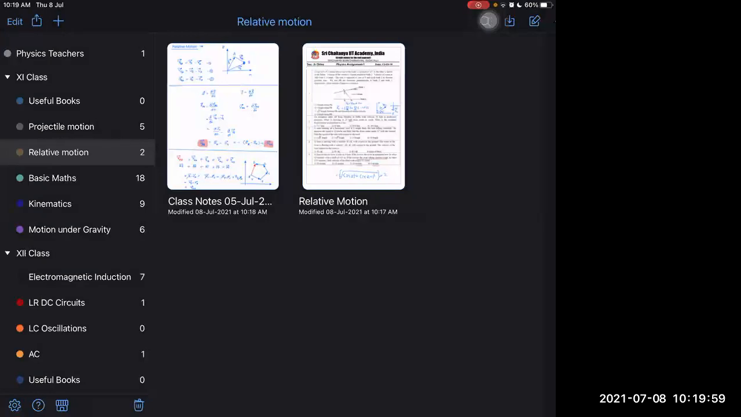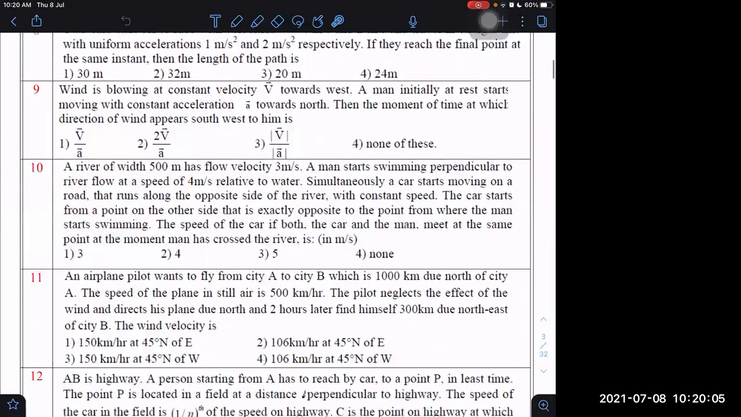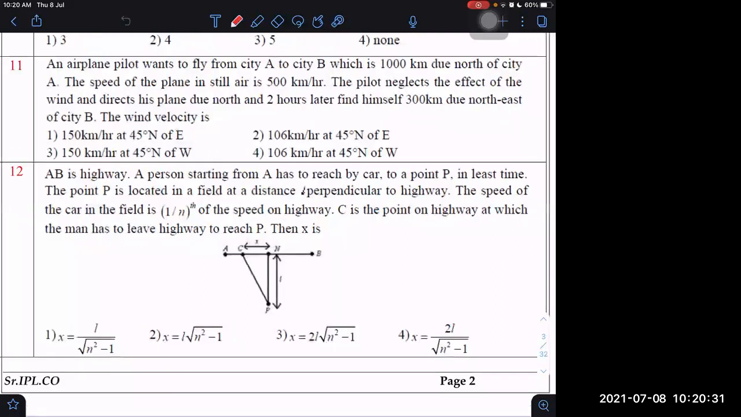Tell other doubts now. Question number 7, 8. That 12th one, sir. 12th one. AB is highway. A person starting from A has to reach by car to a point P in the least time. The point P is located in the field at a distance perpendicular to the highway. I have discussed this during differentiation.